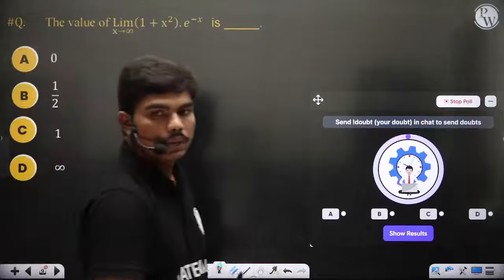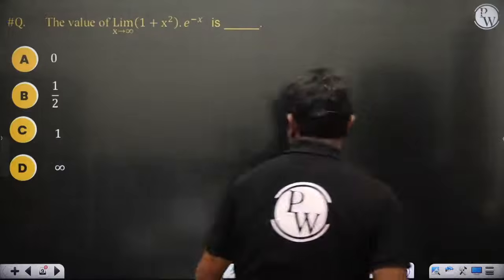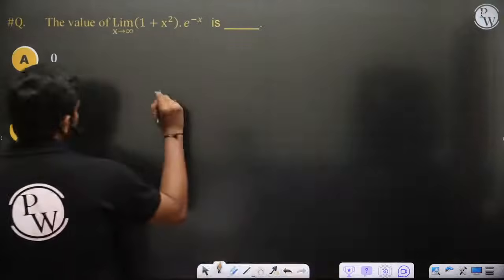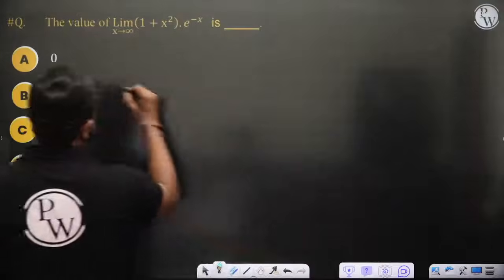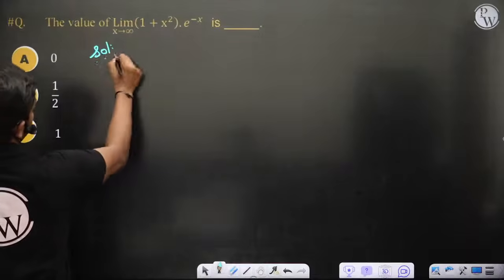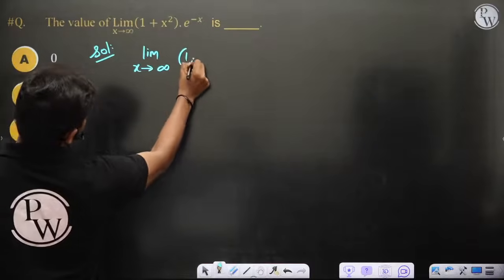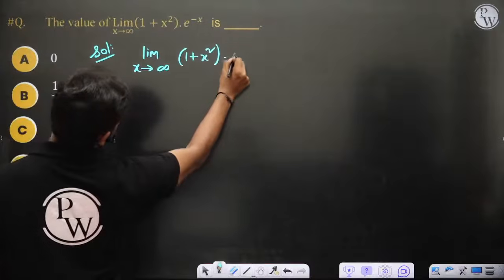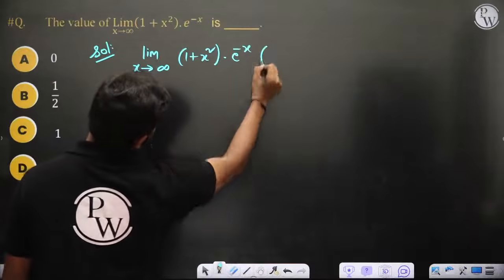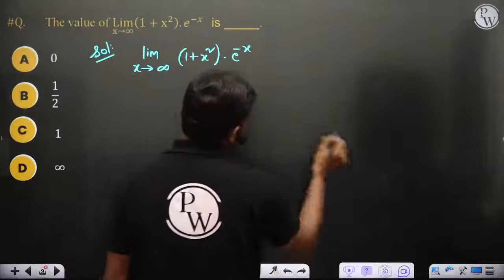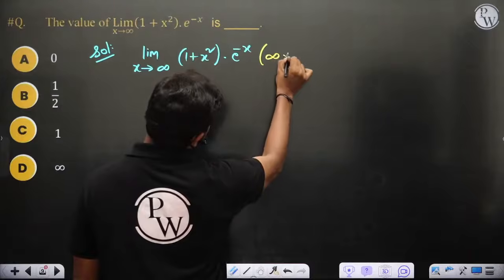So quick, done. Let's see if you try to solve this. Again, it's a simple question. Limit x tends to infinity of 1 plus x square into e power minus x. Ultimately this gives you the form something like infinity times 0 form.